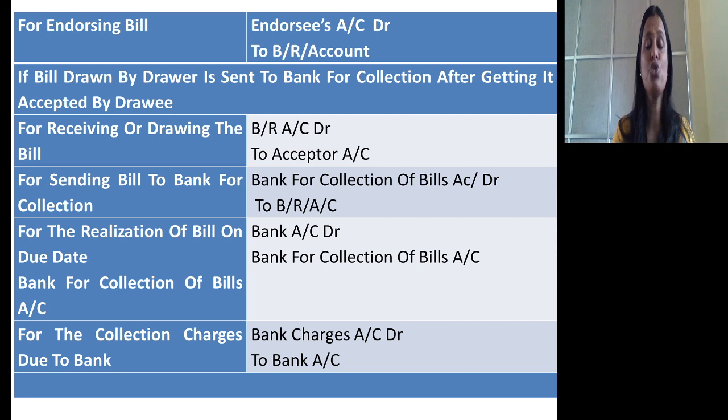Then a fourth situation: the bill is drawn by drawer and sent to bank for collection after getting it accepted by drawee. The first journal entry remains unchanged. For sending the bill to bank for collection, the journal entry is bank for collection of bills account debtor to bills receivable account. On due date, as drawee pays for the bill, the journal entry is bank account debtor to bank for collection of bills account. His bank balance will increase, so bank account will be debited, bank for collection of bills account will be credited. For the collection charges due, journal entry is bank charges account debtor to bank account.